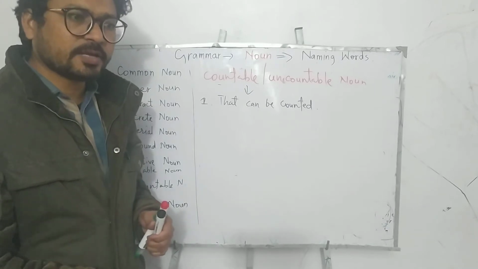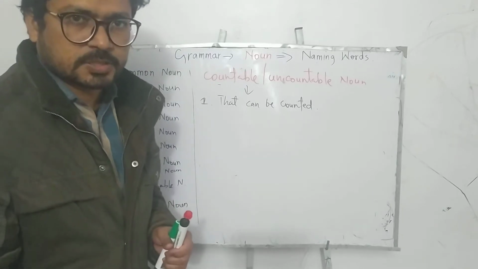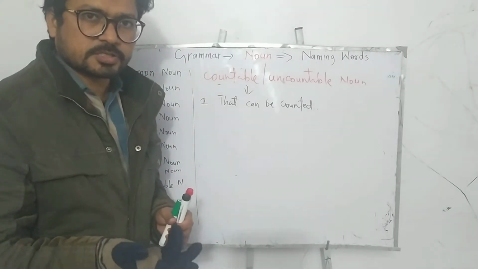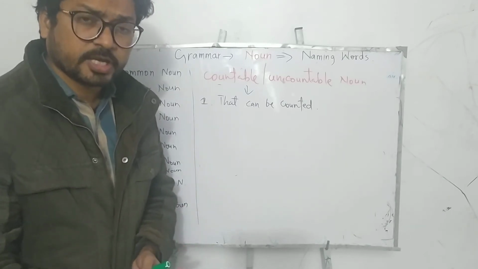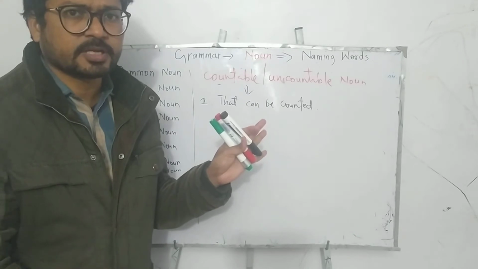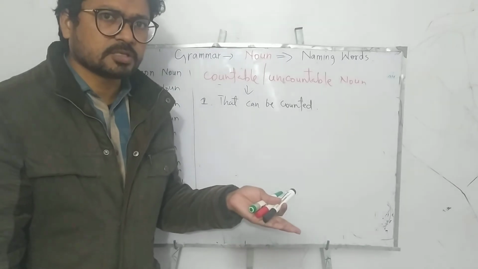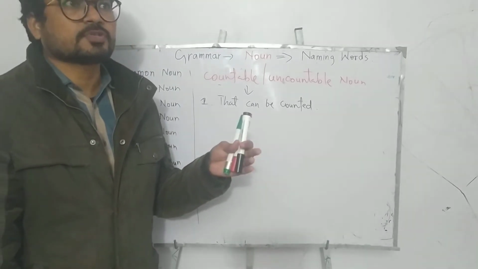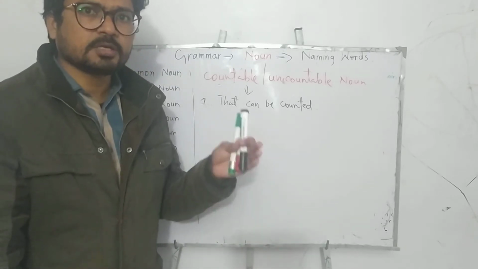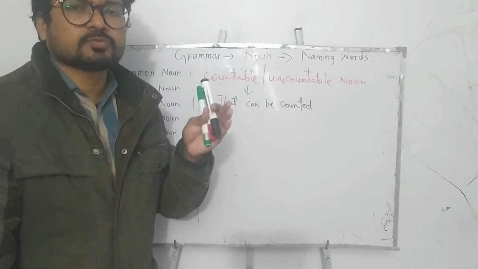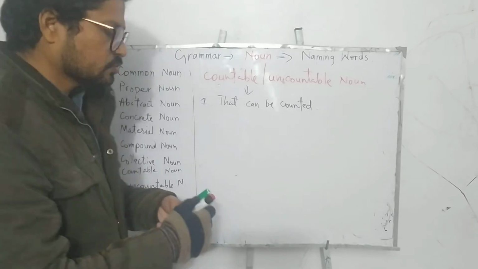4 boys, 5 rooms, 3 houses, 50 cars, 7 markers. These are countable nouns that you can count, and they are very easy. Like the 3 markers I have got in my hand. Similarly, words like 7 countries, 1,000 people, 1 lakh rupees are also countable. So the nouns that could be counted are countable nouns. Now rule number 2.